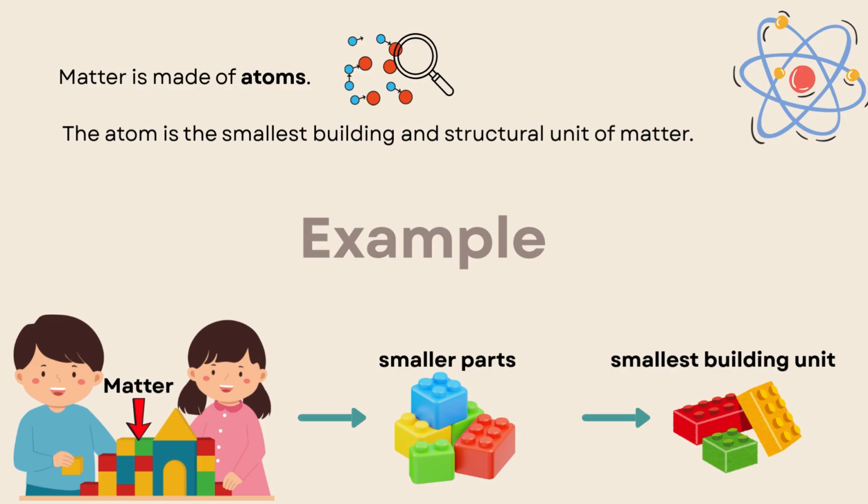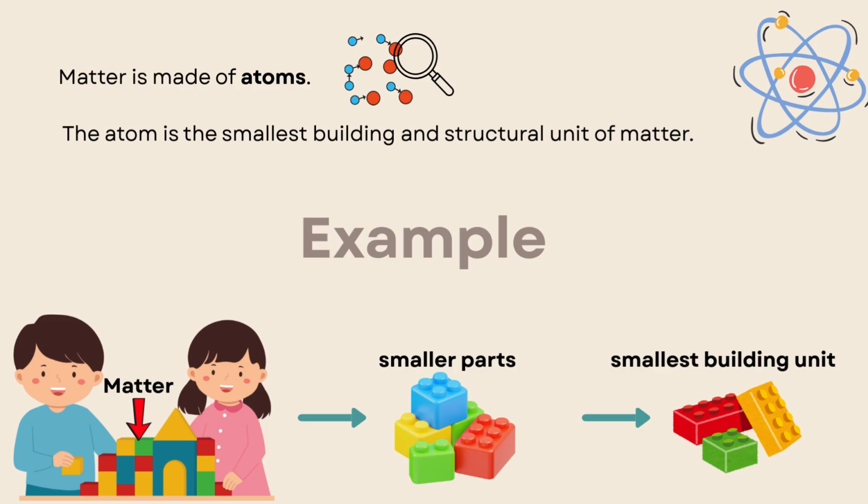Can we break 1 block? No, it is hard to break 1 block. So one block is the smallest building unit in the house or castle, which is made of blocks.